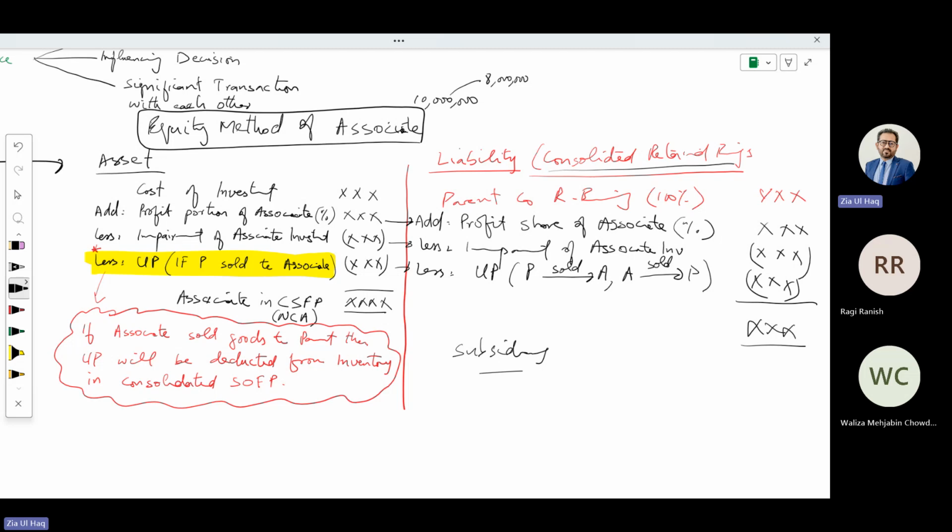Yeah, we can do it like that. We can first make the working of subsidiary total, and then we can make the working of the other one, because all these figures will be added with each other.